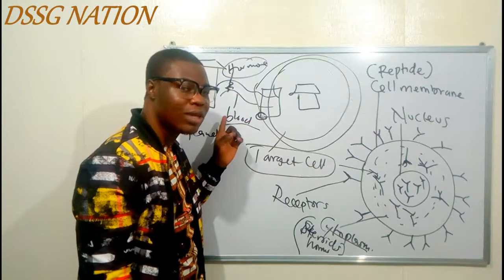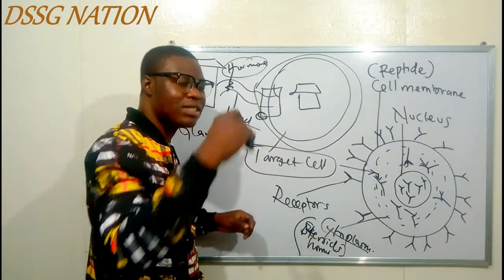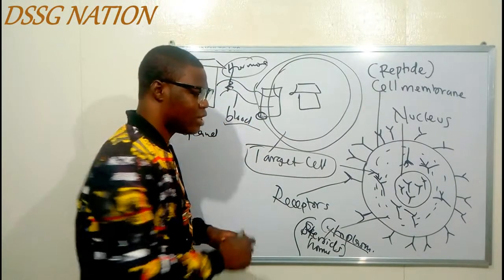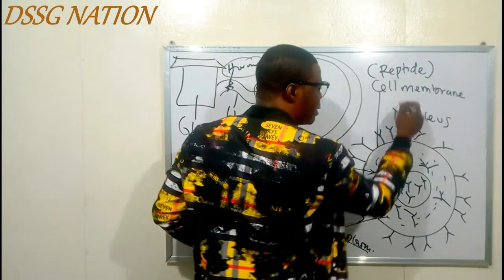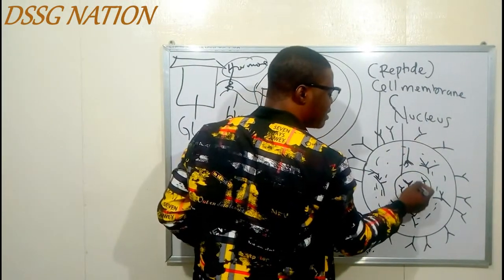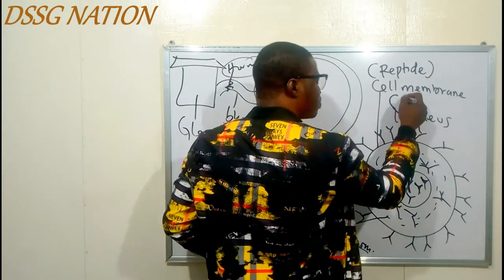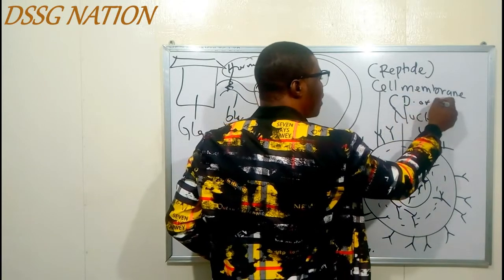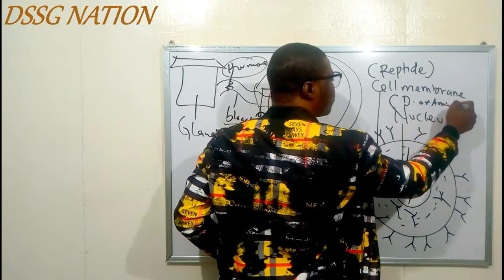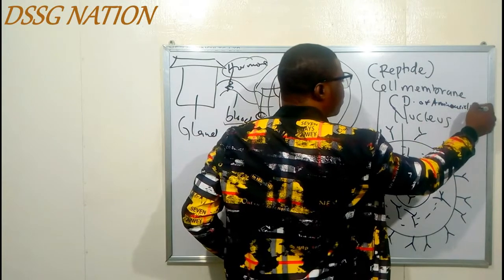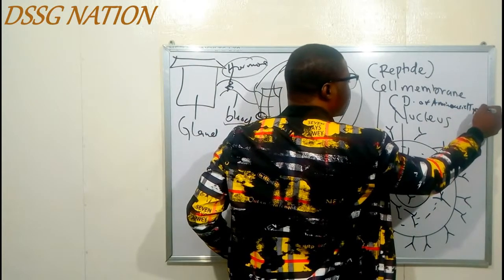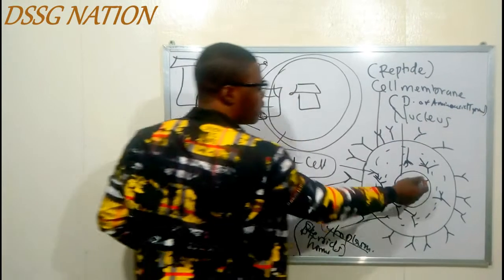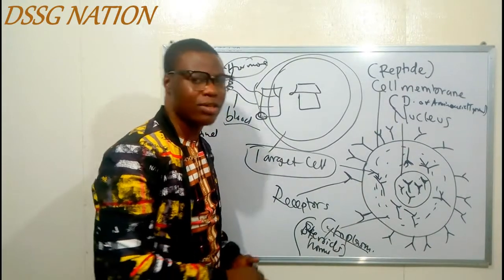And the last one under the chemical nature is what? Derivatives of amino acid tyrosine. The derivatives of amino acid tyrosine bind with the receptors inside the nucleus. So derivatives of amino acid tyrosine, they bind with what? They bind with the receptors inside the nucleus.